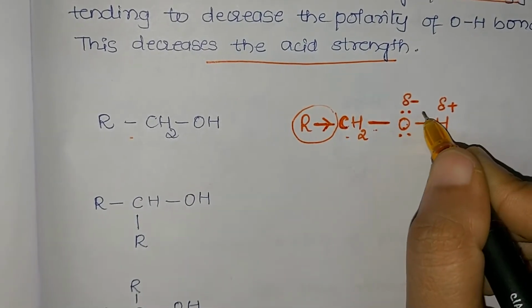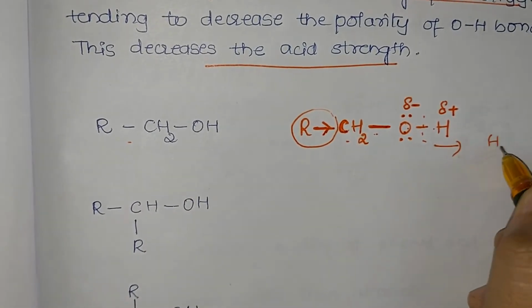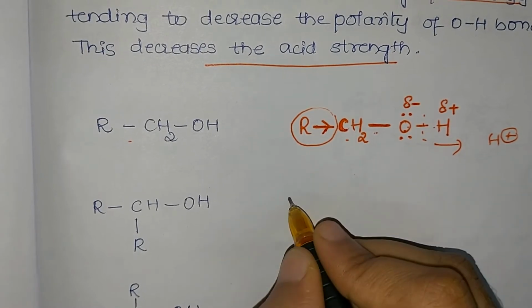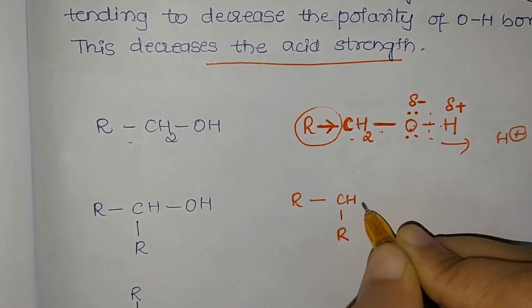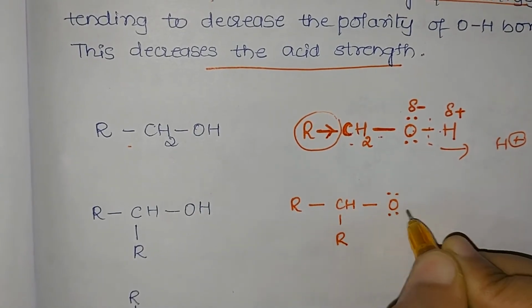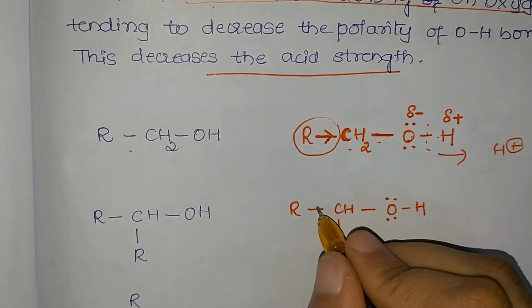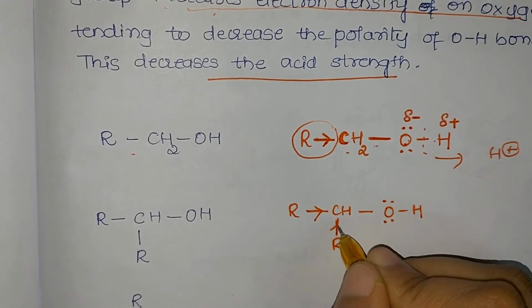Only one alkyl group is attached here. Since it is giving out an H plus ion, we say that it is acidic in nature. Let us consider secondary alcohol. We are calling it secondary because the OH group is attached to a carbon atom which is surrounded by two alkyl groups. Now what is the tendency of an alkyl group?